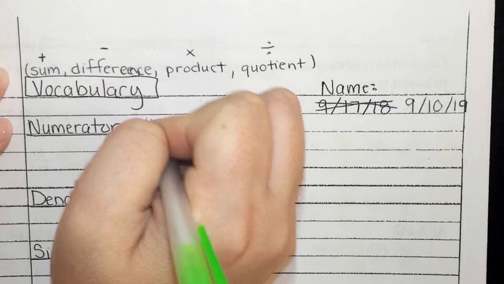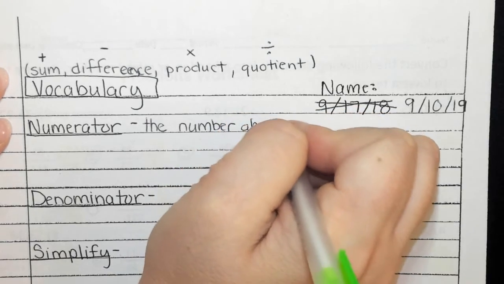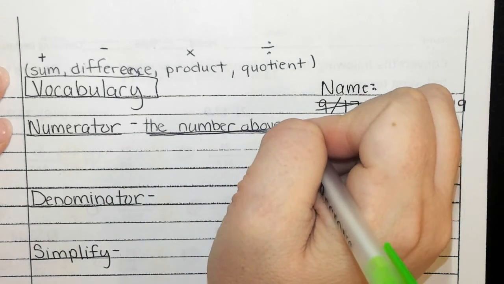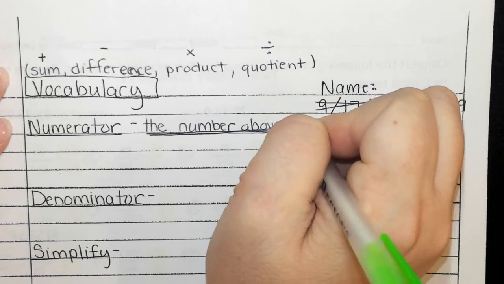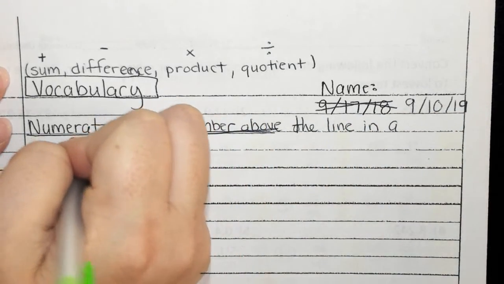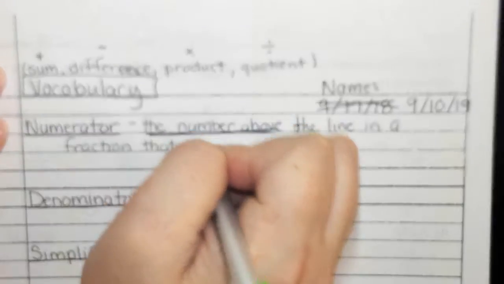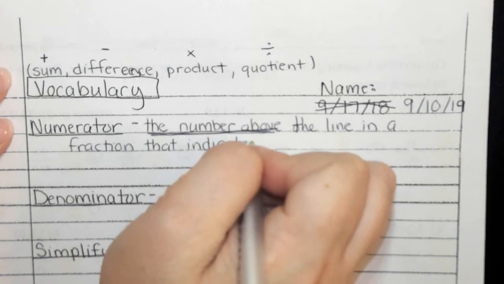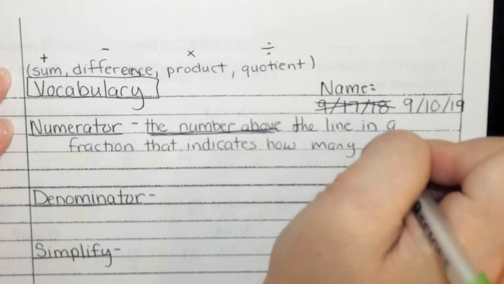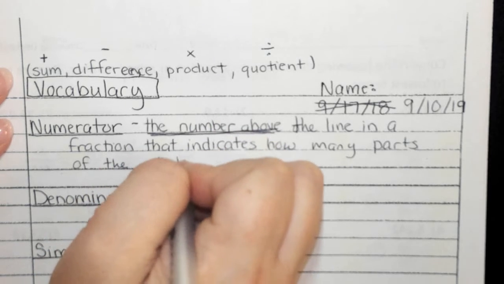So we're going to say it's the number above, underline that, the number above, which means on top, above the line in a fraction that indicates how many parts of the whole.